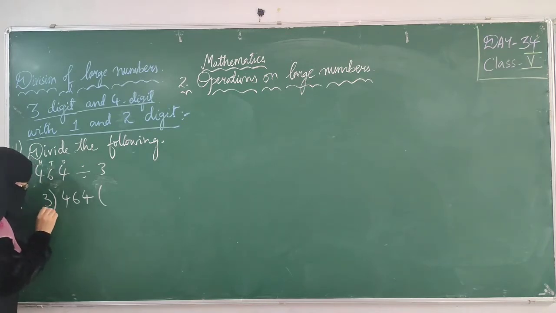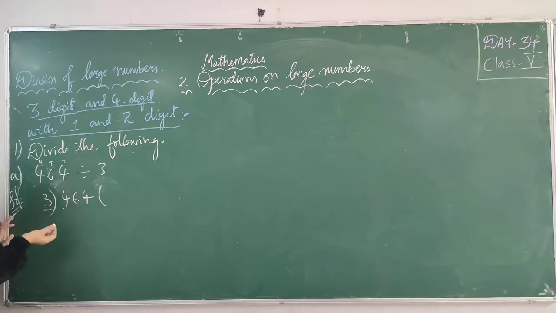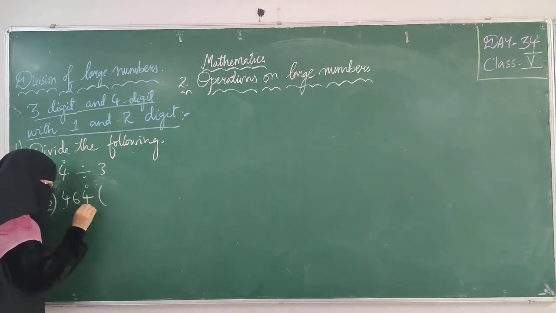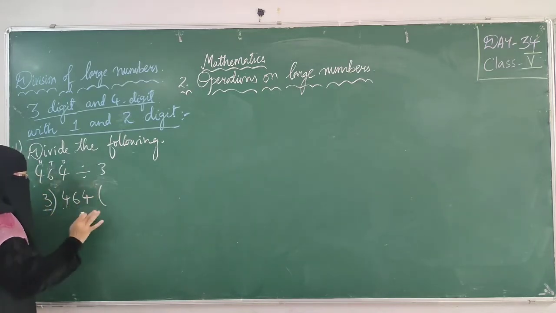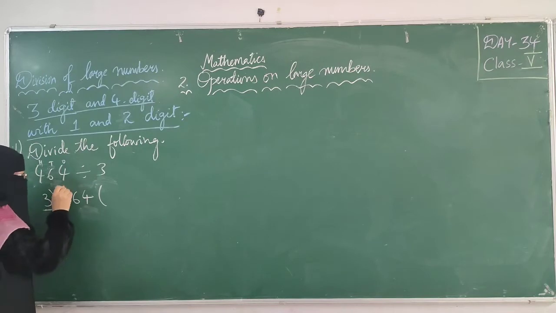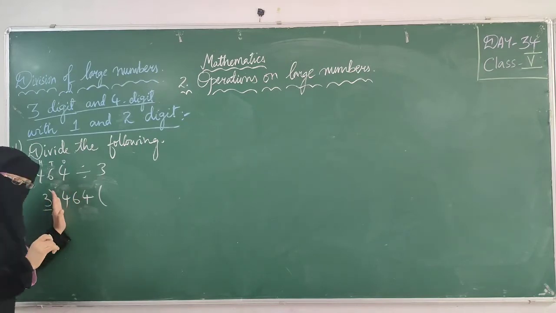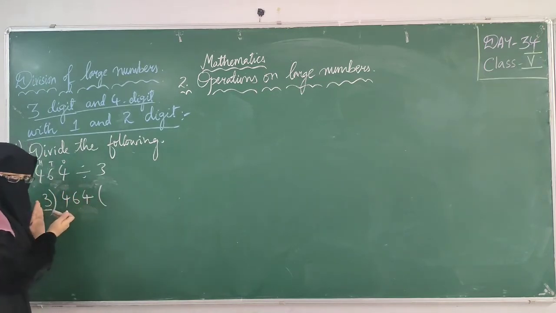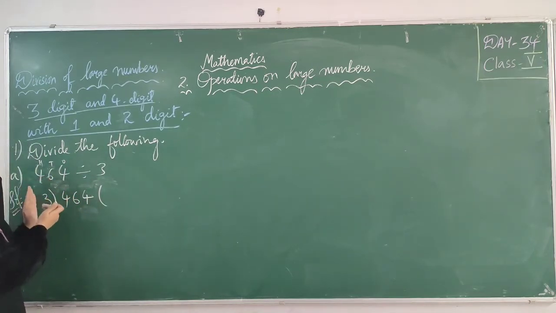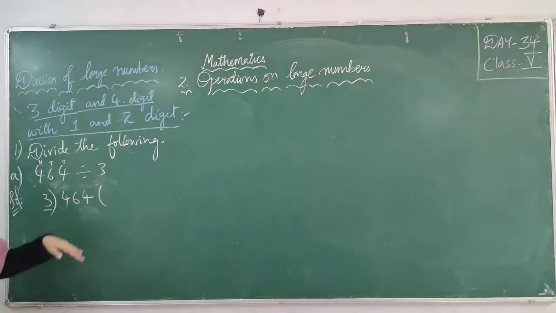See, here we are having only 1 digit, 3. In addition and subtraction, and in multiplication as well, we start from 1's position, right? But here in division, we have to start from our left hand side, that is from 100's position. Whenever you do division, start from your left hand side. Always in addition, subtraction, multiplication we start from our right hand side, but keep in your mind in division we start from our left hand side, that is from our hundreds and thousands, from lakhs position.